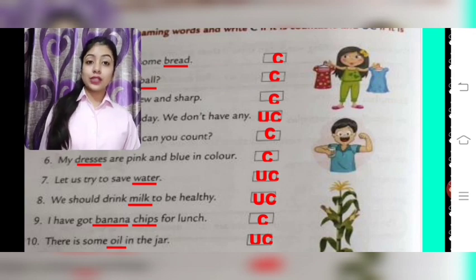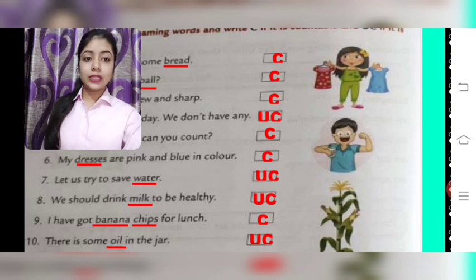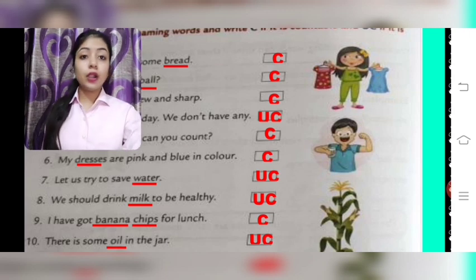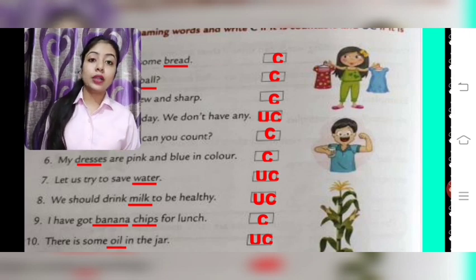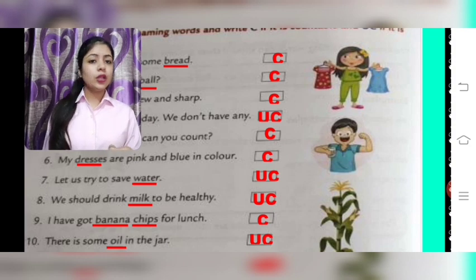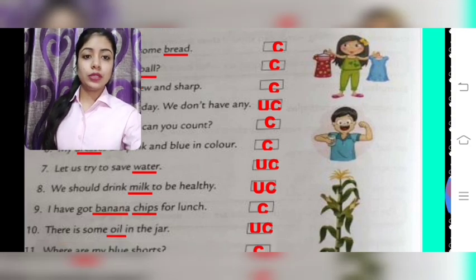Water. Now water is also a name of a thing, students. That's why it is a noun. We will underline it, but we will write it as UC, uncountable naming word, because we cannot count how much water is there in the glass. Can we count 1 water, 2 water? No, not in this way. We don't have to count.